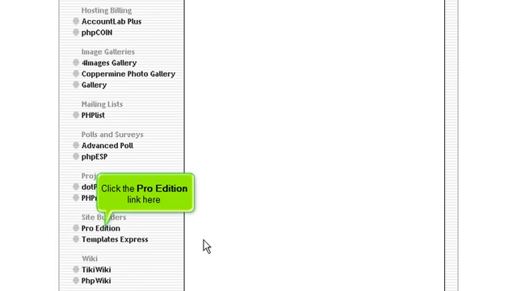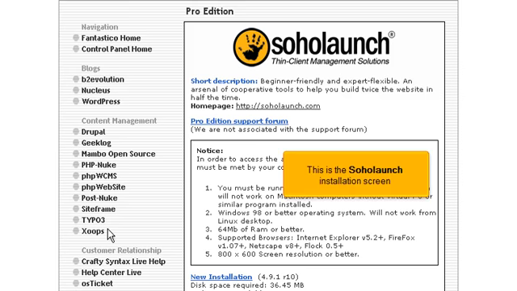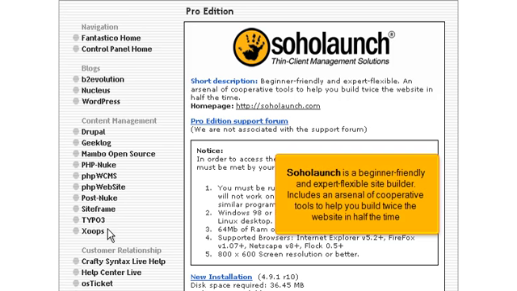Click the Pro Edition link here. This is the Soholaunch installation screen. Soholaunch is a beginner-friendly and expert-flexible site builder. Includes an arsenal of cooperative tools to help you build twice the website in half the time.